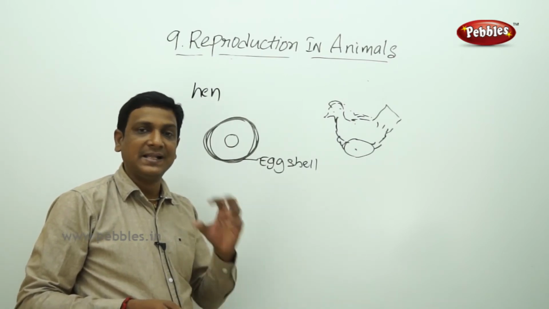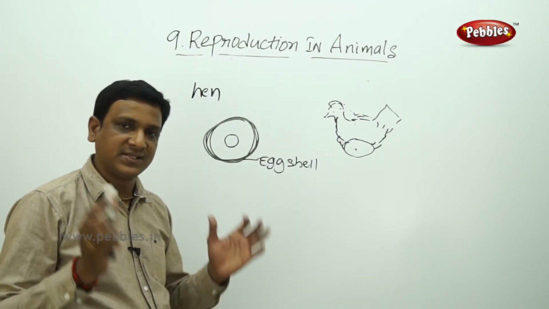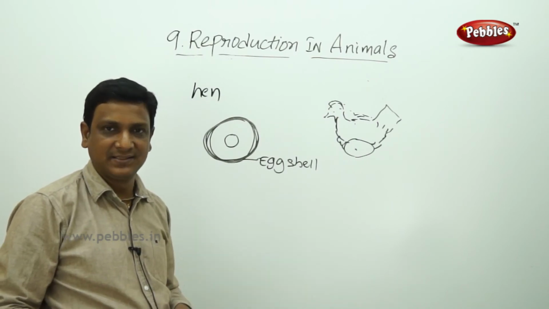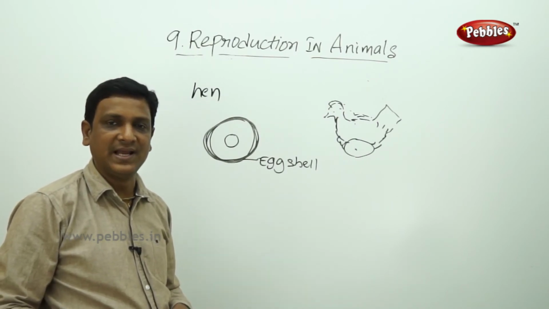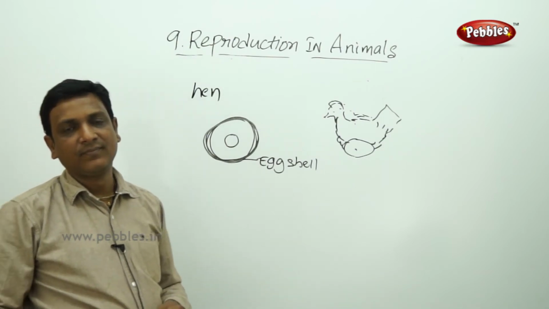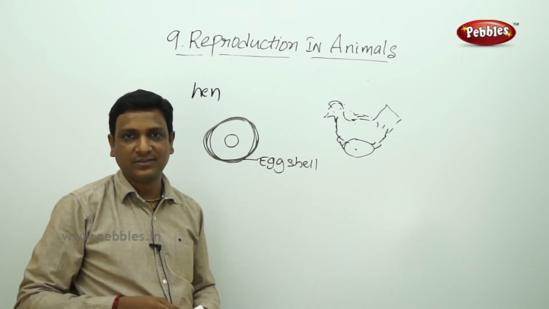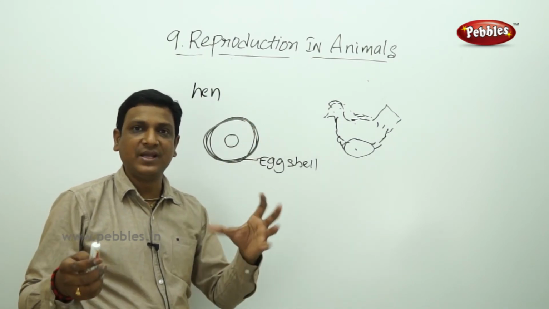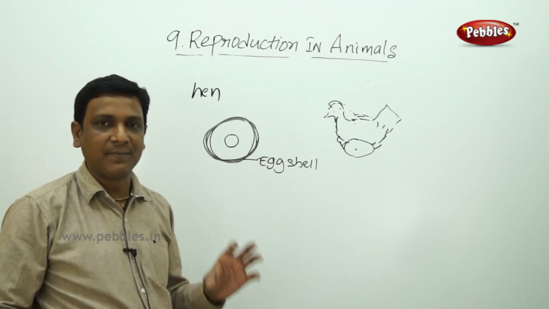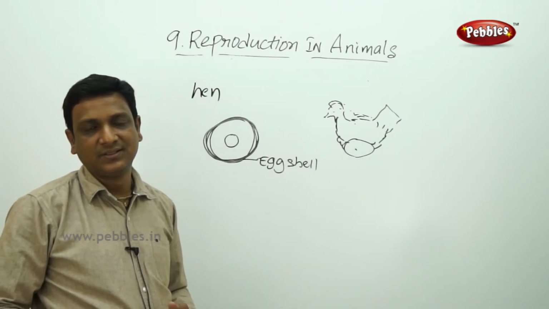Certain animals lay their eggs in the rocks. They do not provide any heat. They simply lay the eggs and go away. Certain reptiles like snakes, some tortoises, alligators, lay their eggs and go away. They do not incubate. Then how are these eggs incubated? During daytime, the rocks become very hot due to the sun, and that heat is supplied to the eggs. So the incubation is done by the environment.